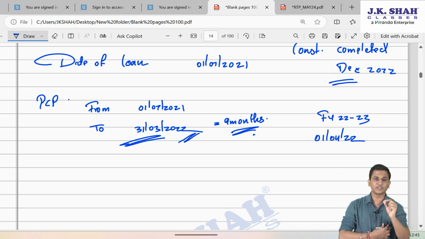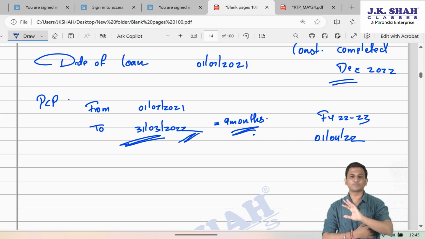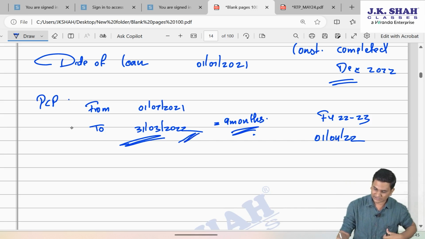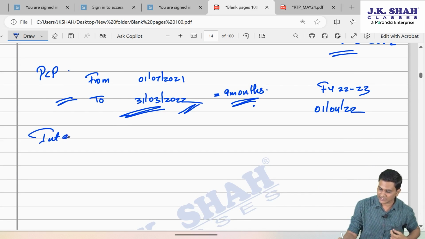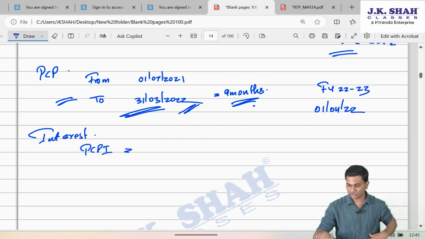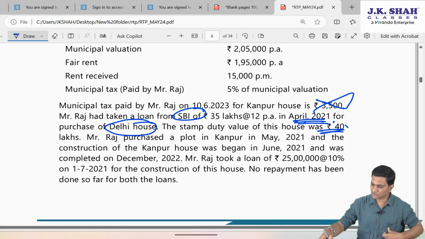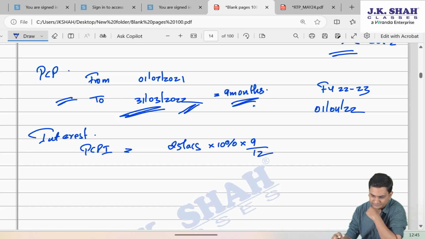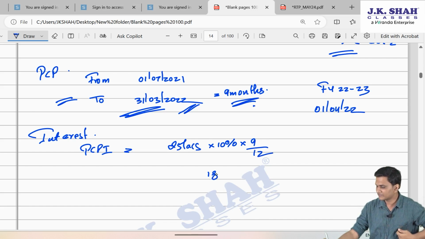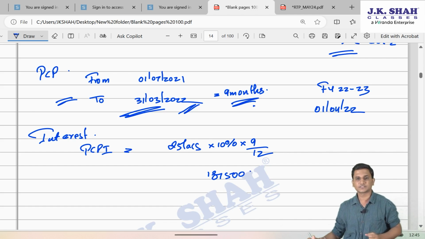However, the interest up to 31st March 22, till that time there was no property in existence. So only this will be considered as pre-construction period, and only the interest for these 9 months will be considered as pre-construction period interest. So how will you calculate that PCPI? Sir, the loan amount is 25 lakhs into 10% into 9/12. So 187,500 will be the pre-construction period interest.